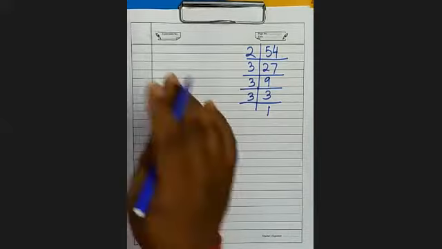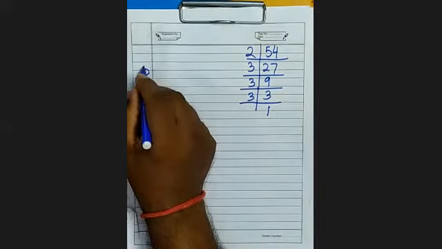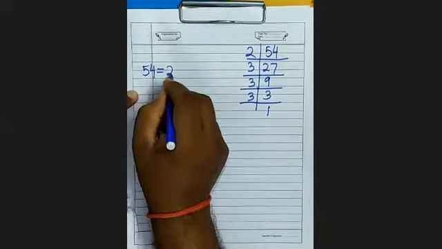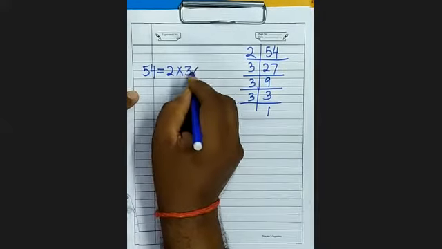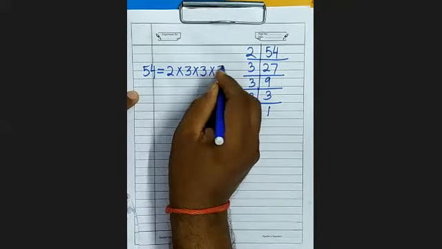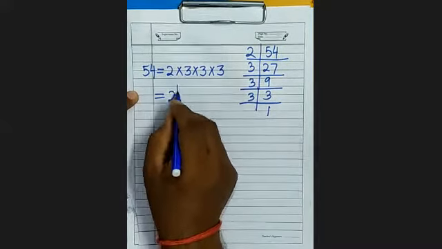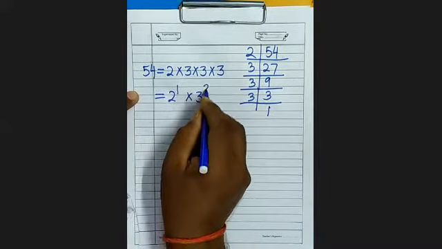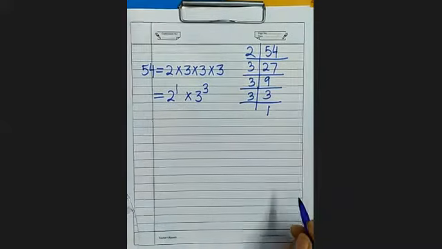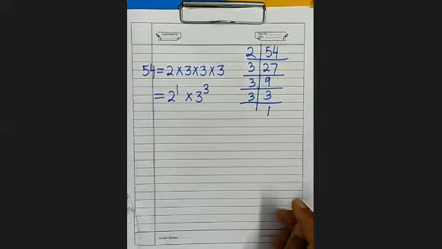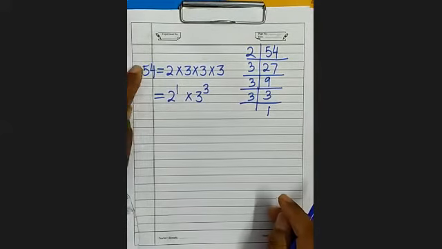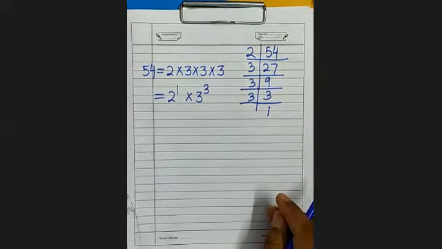Now see here, 54 is 2 into 3 into 3 into 3. This is 2 to the power 1 into 3 to the power 3. This is the exponential form of this number.